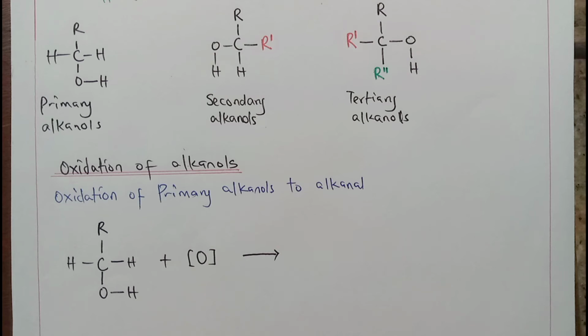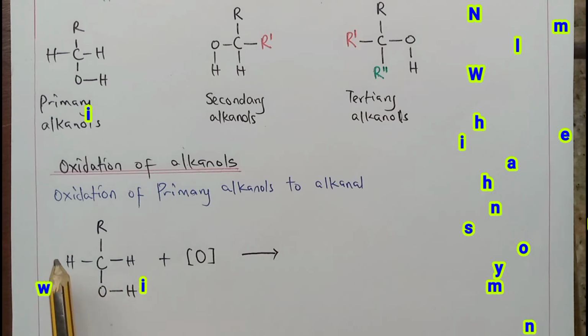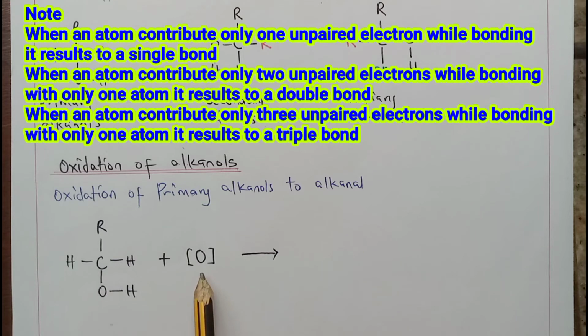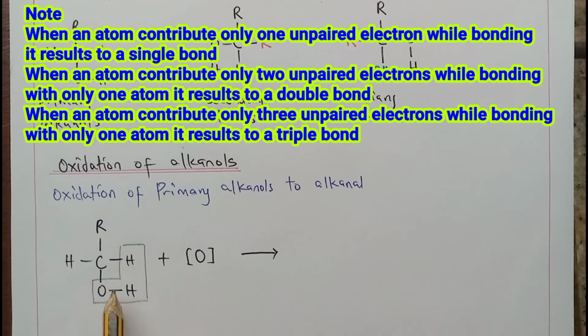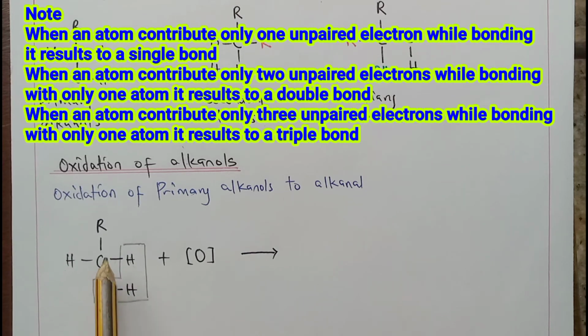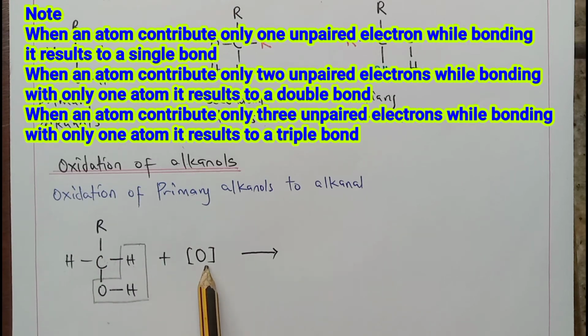And this oxygen atom has two unpaired electrons ready to be bonded. We can assume it is H and OH or H and OH that is being removed and replaced by O. But let me use this. It is this H and OH that is being removed and replaced by O. When this is removed, we have an unpaired electron here, and this is from one atom, and this is also from one atom, oxygen.